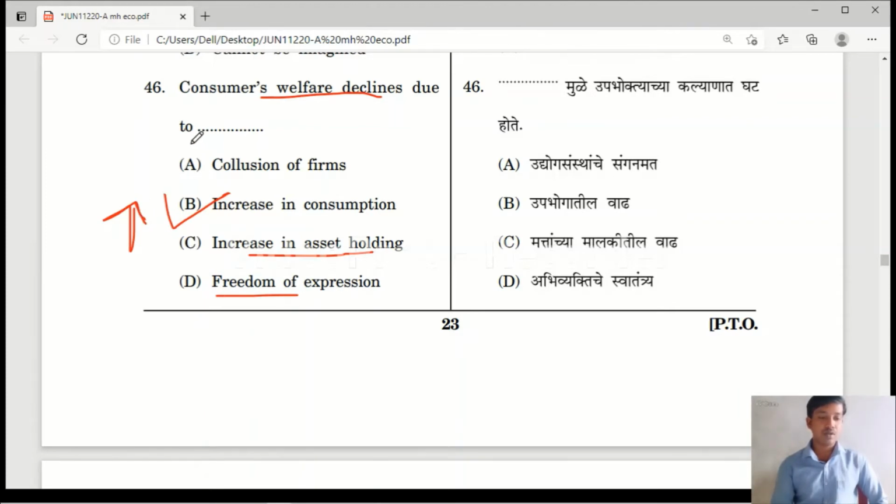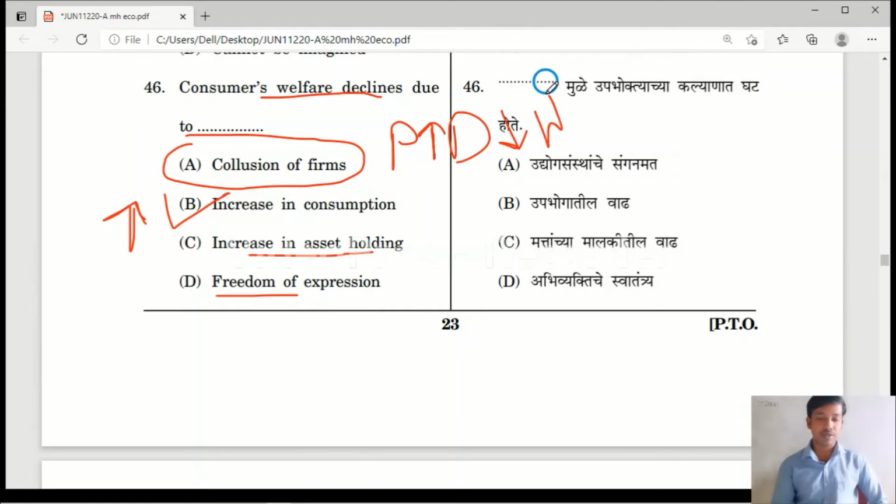So in oligopoly, when the firms are colluding, what will happen? They will increase the price. When price increases, the demand will decrease. When people are not demanding more and more goods, their welfare will decrease. So here the right answer is option A, collusion of firms.